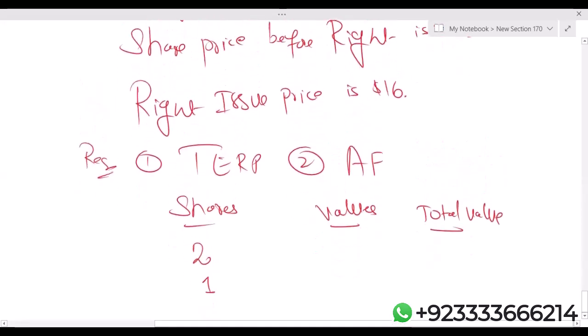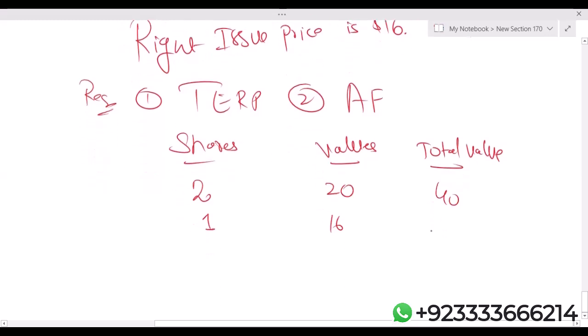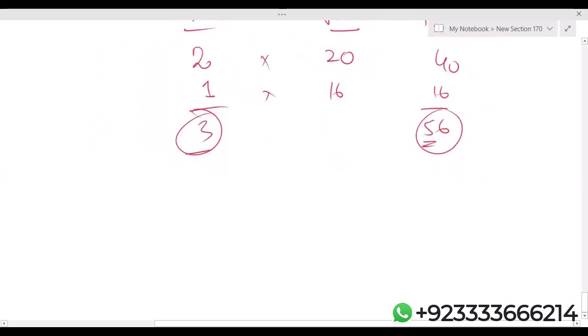Share price before right is 20 and the right price is 16. So 40, and it becomes 56. Simply multiply them. So three shares have a total value of 56. I can easily calculate the value per share: 56 divided by 3, 18.67.